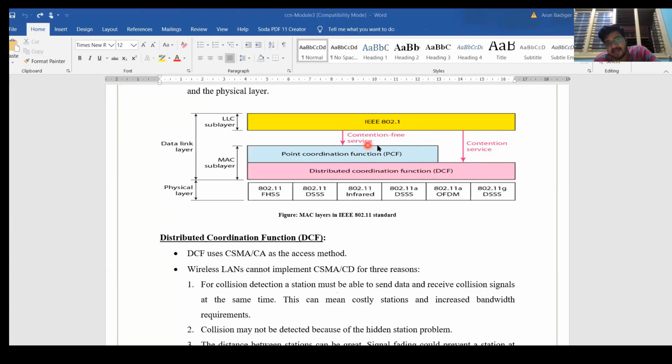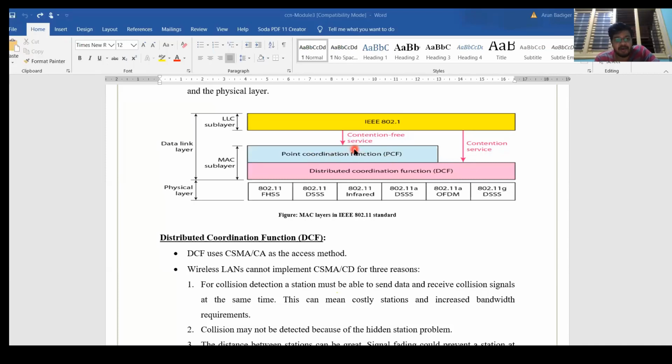Contention means there will be a huge amount of traffic. That is called contention. You can also understand it as congestion. That is also the same. So congested traffic, right? Distributed coordination will be congested, whereas point coordination is not congested.